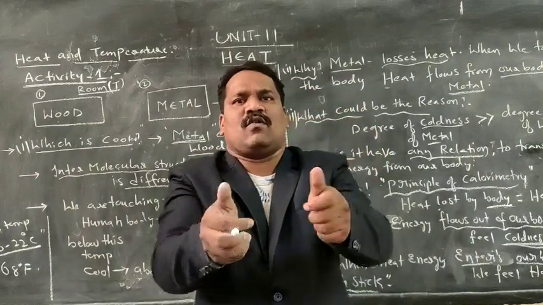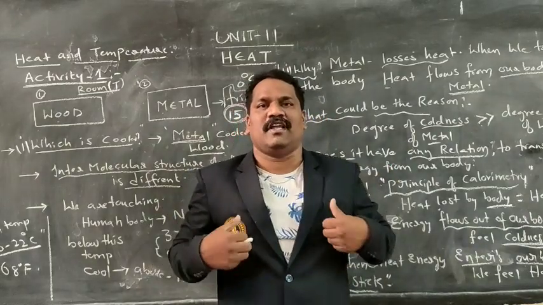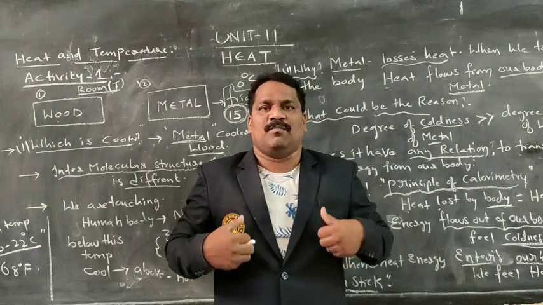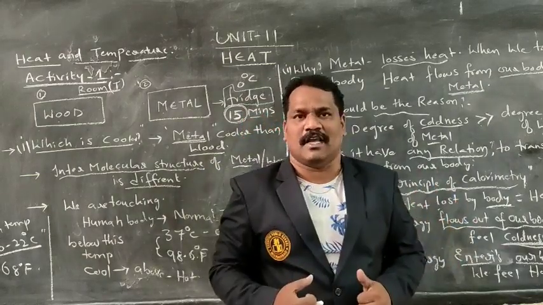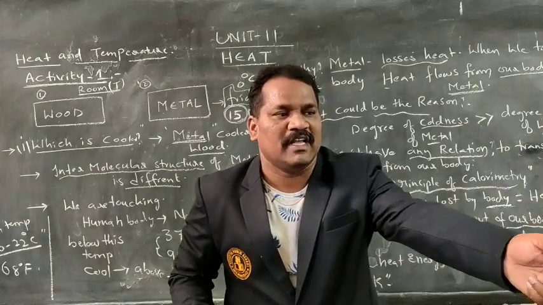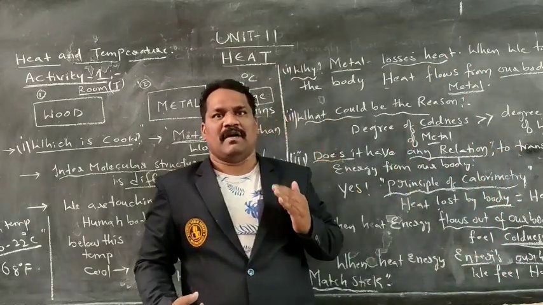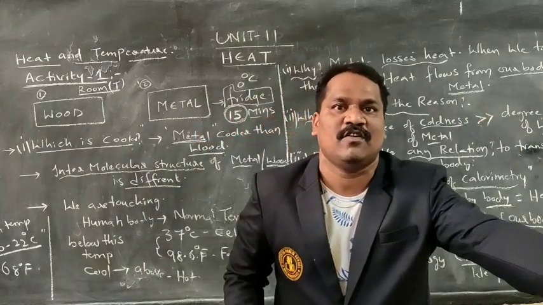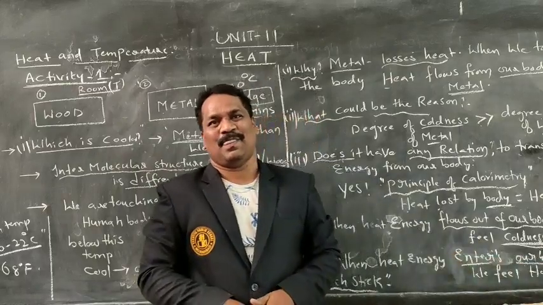How are we identifying that coolness? Our body has a 37-degree temperature; the normal temperature of the human body is 98.6 Fahrenheit or 37 Celsius. As we are touching the body, that body is cooler. The wet cloth is cooler than our temperature. From our body, temperature is transmitting to that particular cloth. That's the reason we are feeling coolness.